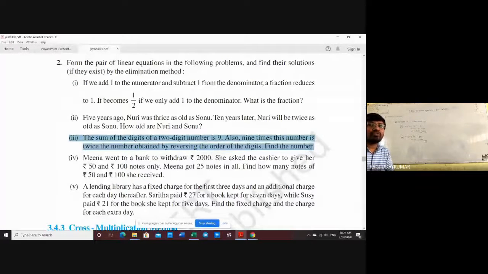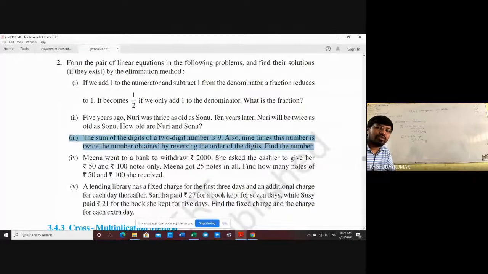Sum of the digits of a 2-digit number. A 2-digit number is nothing but x in the tens place and y in the units place. So the sum of the digits of the 2-digit number is 9, so if we add both, 9 comes. 9 times this number means we multiply that number by 9, is twice the number obtained by reversing the order of the digits.